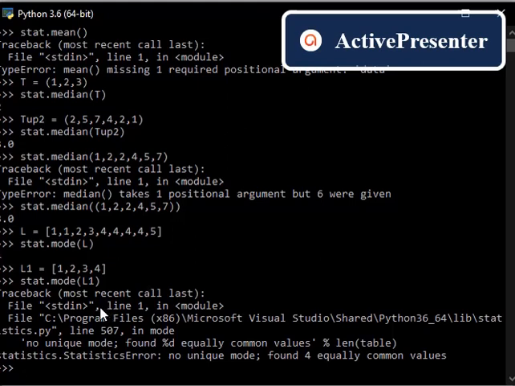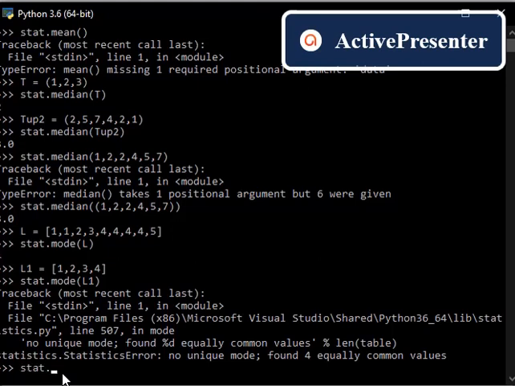Mode of L1: here I couldn't find anything, you could see no unique mode. You couldn't see any unique value repeated more number of times. So I'm returned an error. Fine. The same error will happen if I send an empty list into this mode method. Got it, right?